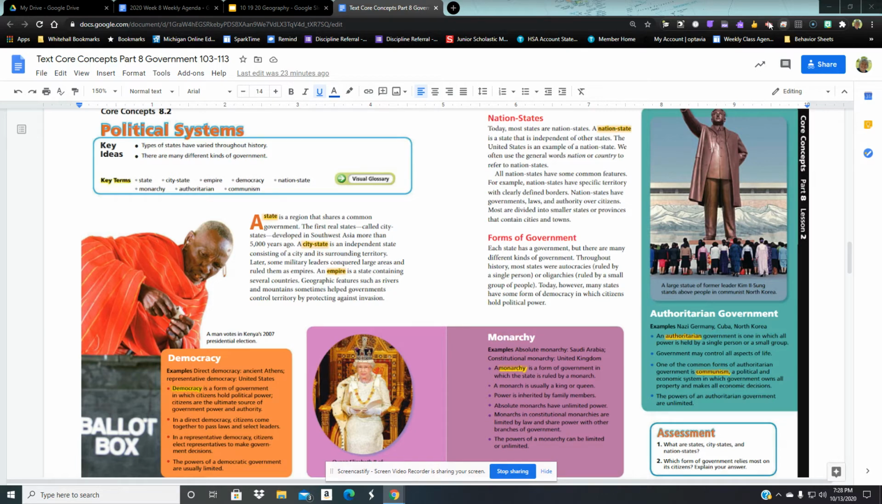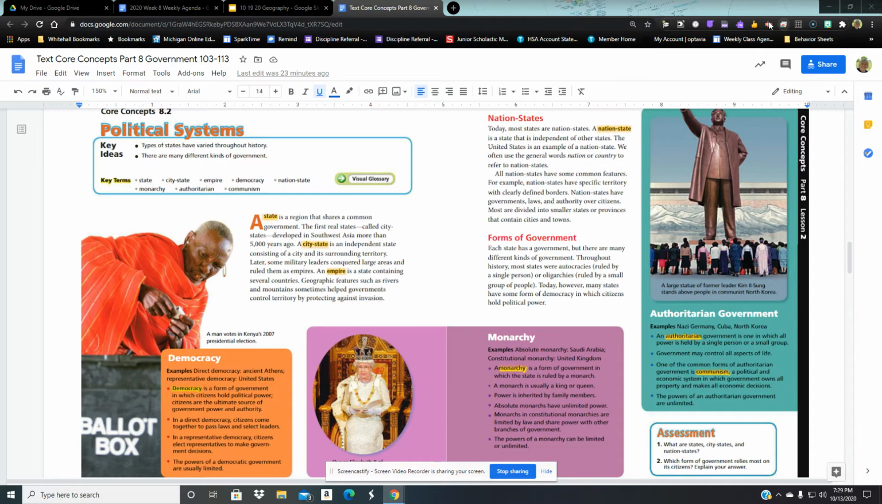We have a federal constitution for the whole United States, and we have a state constitution for Michigan. A monarchy. Examples. There are two different types of monarchies also. An absolute monarchy is Saudi Arabia, still today. A constitutional monarchy is the United Kingdom, Great Britain.